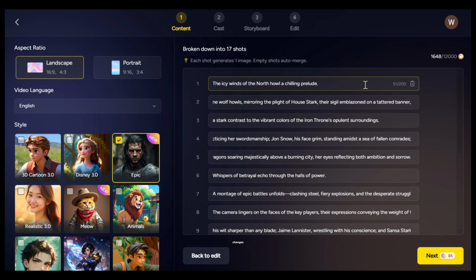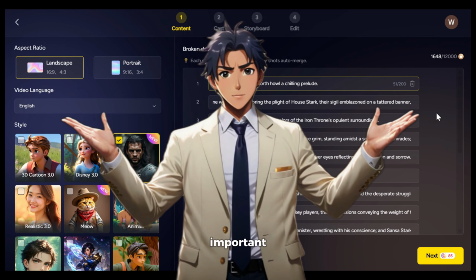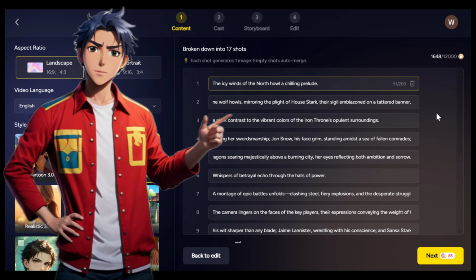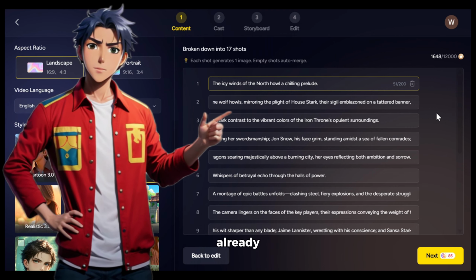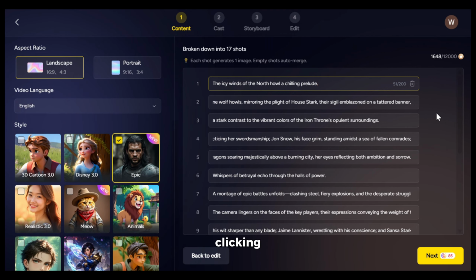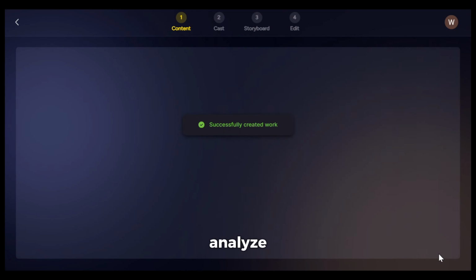Now, if you want to make any changes to the scenes, you can simply type it here, and you can also delete a scene by clicking on the delete icon. Now, this is the most important part of the process, because if you have a good script, then 50% of the job is already done. Make sure you check everything before clicking next. Once you are satisfied with everything, click on next, and the AI will start to analyze the scenes.